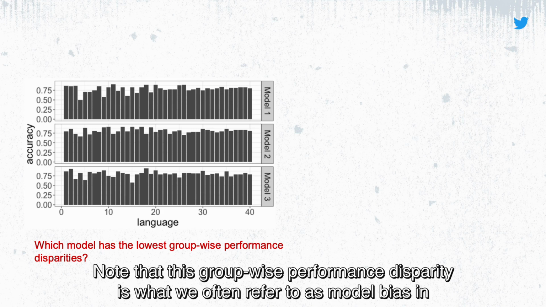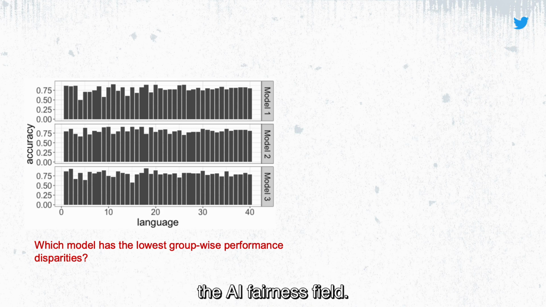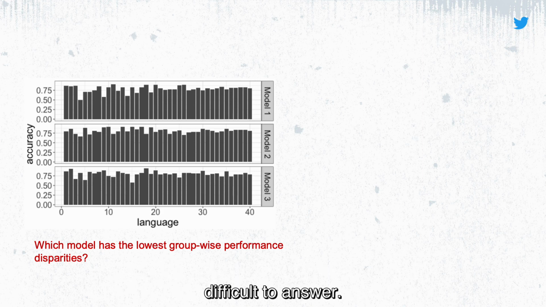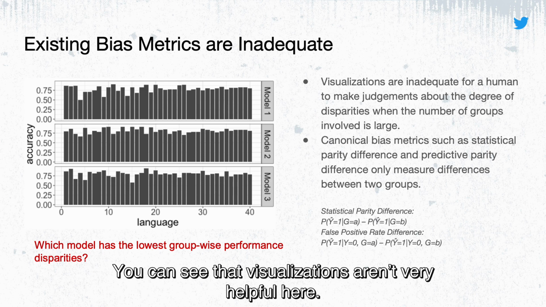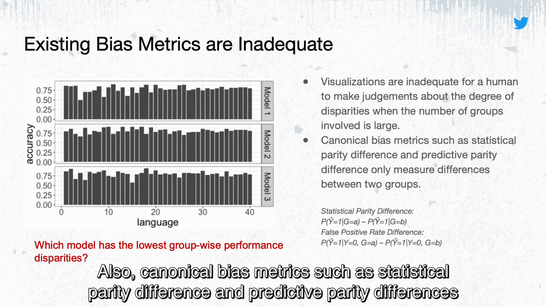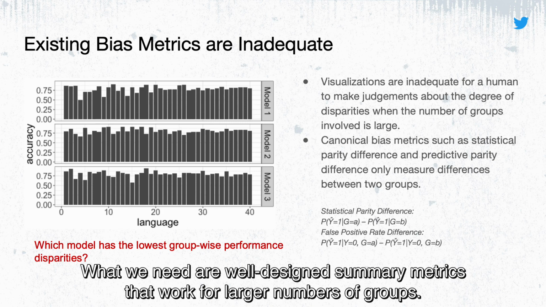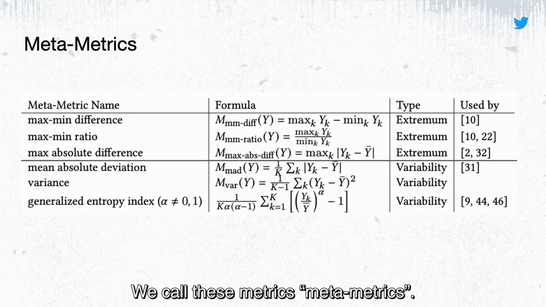Note that this group-wise performance disparity is what we often refer to as model bias in the AI fairness field. When the number of groups involved is this large, you may find the question we posed difficult to answer. You can see that the visualizations are very helpful here, and also canonical bias metrics such as statistical parity difference and predictive parity difference don't work here because they only measure differences or ratios between 2 groups. What we need are well-designed summary metrics that work for large numbers of groups. We call these metrics MetaMetrics.